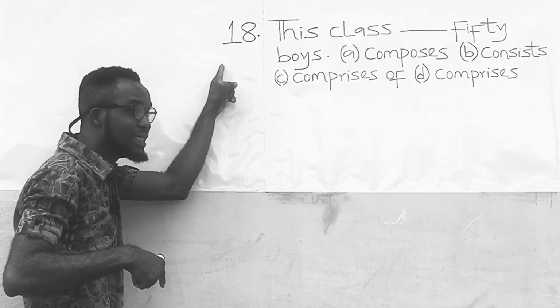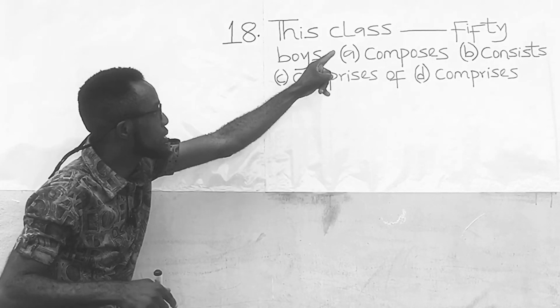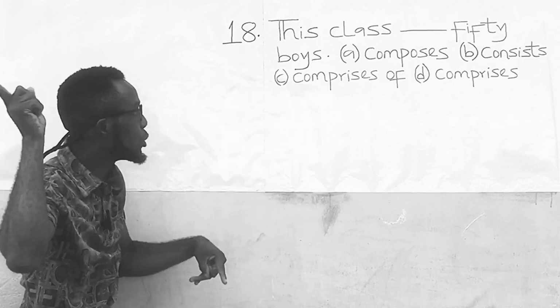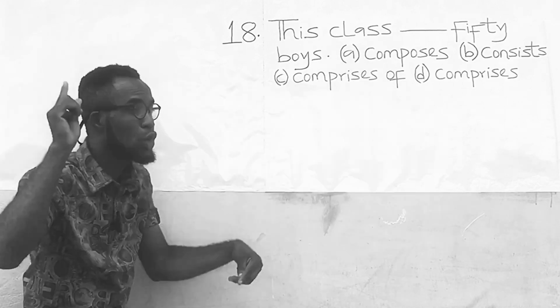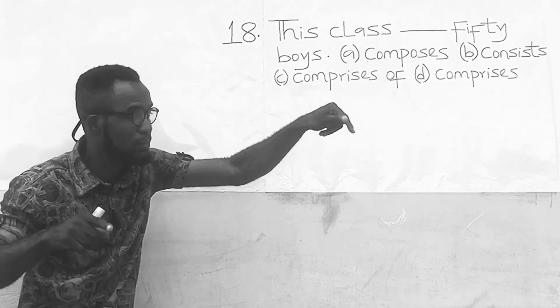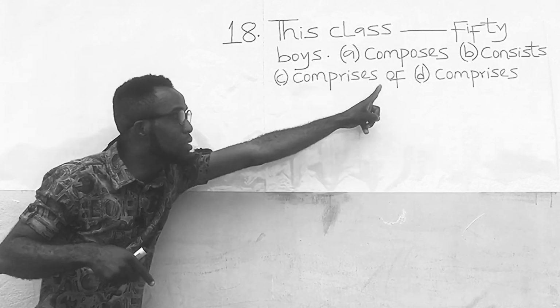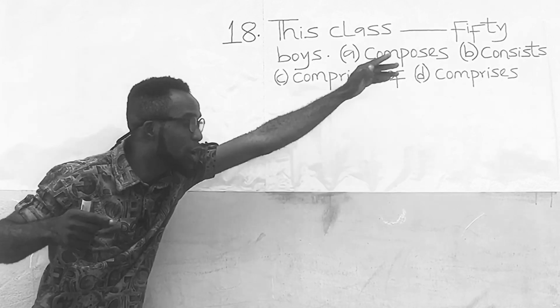Question number 18. It reads, this class dash 50 boys. Option A, composes. Option B, consists. Option C, comprises of. And option D, comprises.